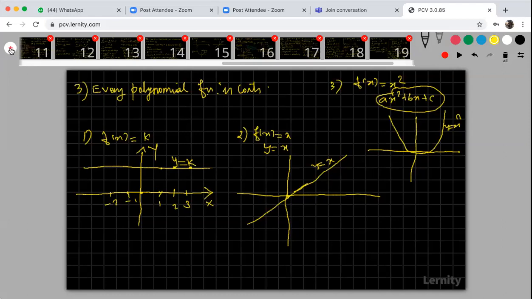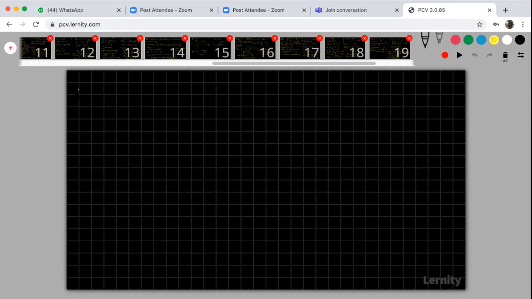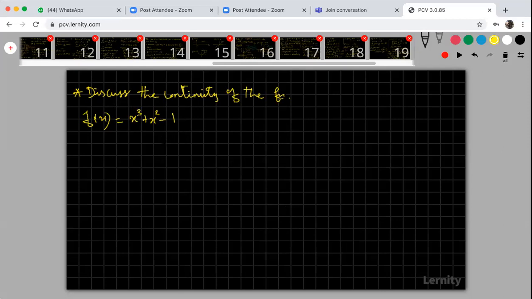Look at the example. Discuss the continuity of the function f of x is equal to x cube plus x square minus 1. This is a polynomial function.